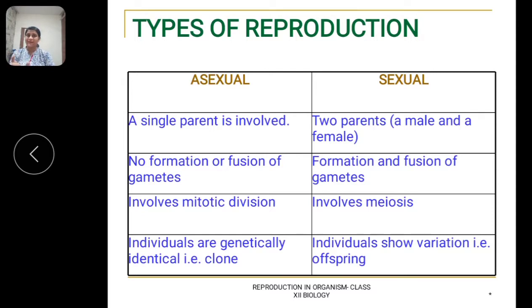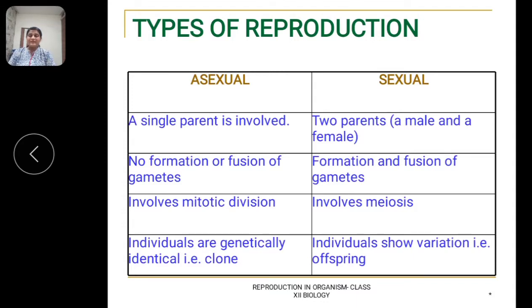Here, this term, similar to itself, is very important. That means reproduction is the process in which a new organism is produced of its own kind. Let me make it more specific. It means a banyan tree is going to produce a banyan tree only. A mango tree is going to produce a mango tree only. It is not going to produce an apple tree.